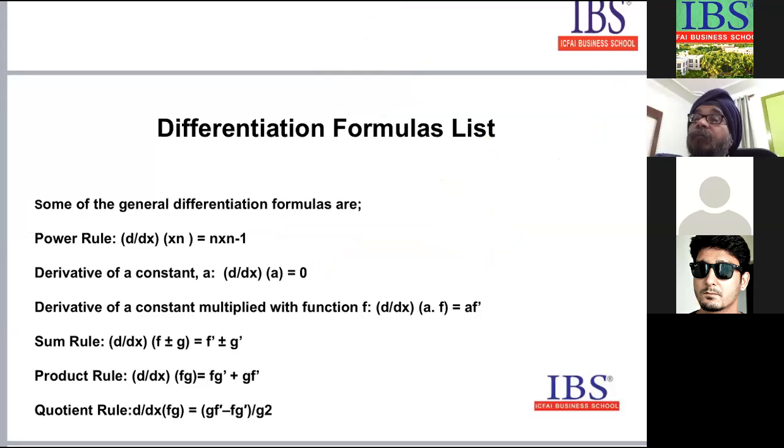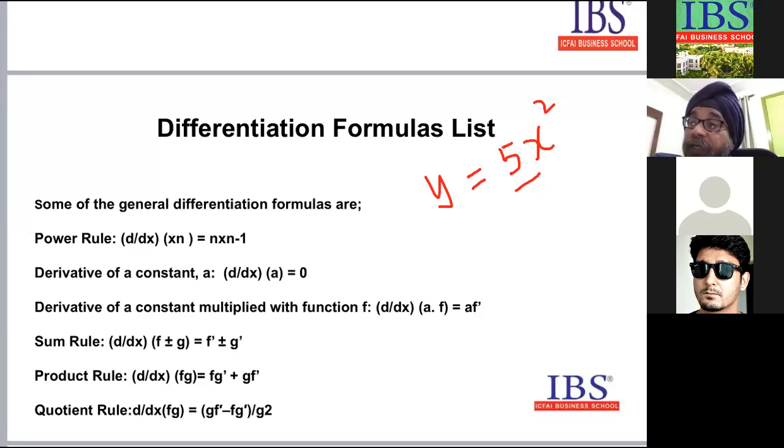See, if I take y is equal to 5 into x square. y is equal to 5 into x square. a is what? Here 5 is a constant. Understand? And it is multiplied by a function of x, x square. So this is multiplied by the function x square.